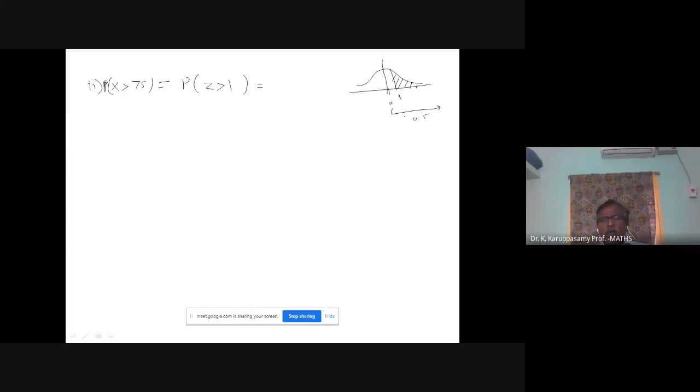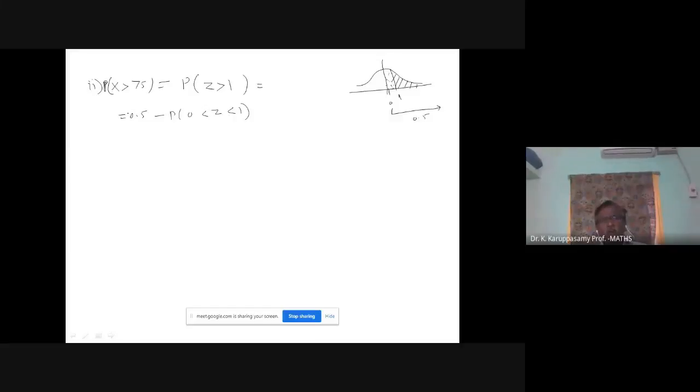Total area is 1. From the center point to left side 0.5, right side 0.5. Total right area minus the not shaded portion. So I can write the formula as 0.5 minus probability of 0 less than Z less than 1.